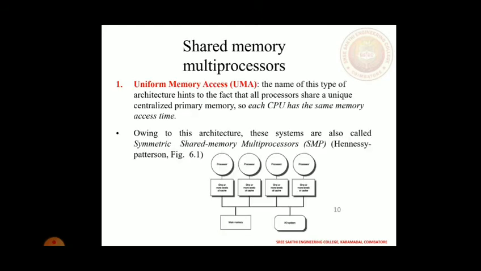Shared memory multiprocessors: Uniform memory access, UMA. The name of this type of architecture hints at the fact that all processors share a unique centralized primary memory, so each CPU has the same memory access time. Owing to this architecture, these systems are also called symmetric shared memory processors. This particular diagram shows how the memory is shared between the processors and the multiple levels of the architecture.